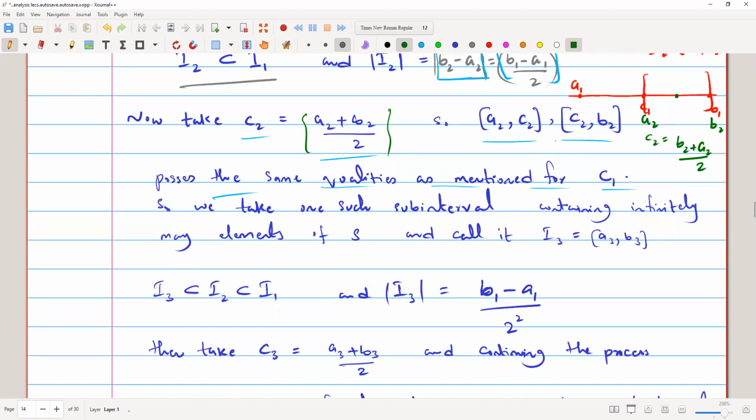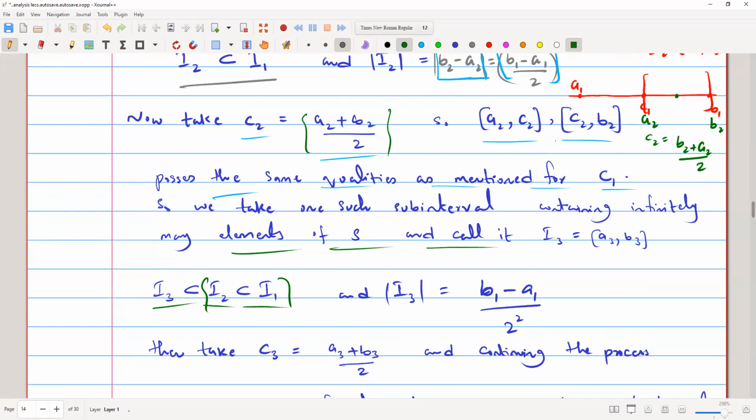Now this interval is a subinterval containing many elements of S, and we call it I3 equals A3, B3. Now I3 is contained in I2, and I2 is contained in I1. This is true from the above statement.